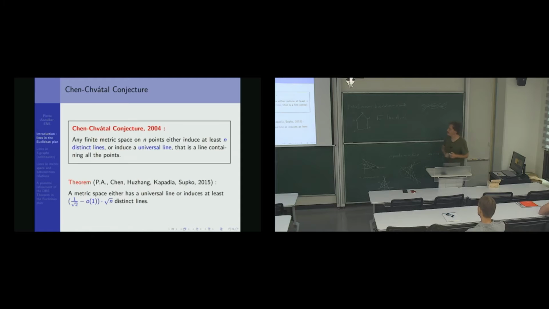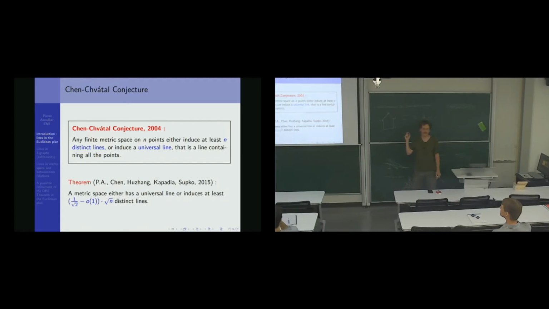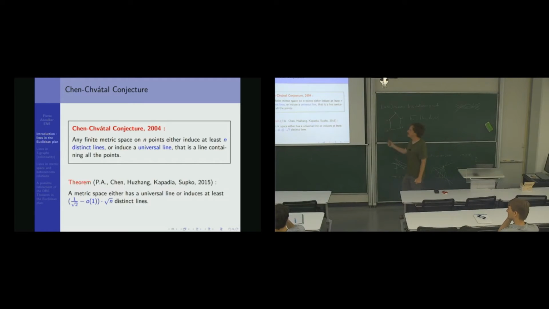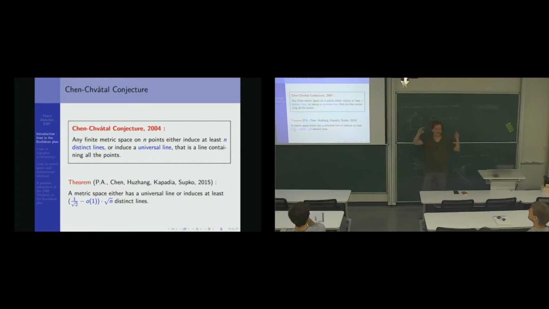Okay, so now we have a good definition for lines in metric space, and all this work was started by Rajesh Chitnis in the early 2000s. At the beginning, he wanted more to generalize Sylvester-Gallai, and then he got interested in de Bruijn-Erdős and proposed this conjecture together with Xiaomin Chen: any finite metric space on n points either induces at least n distinct lines or induces a universal line, that is, a line containing everyone.